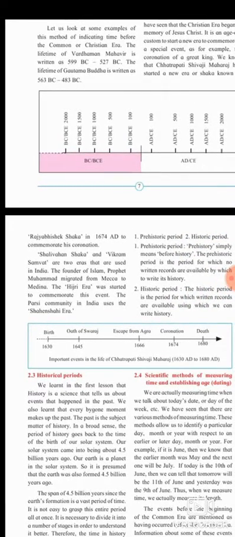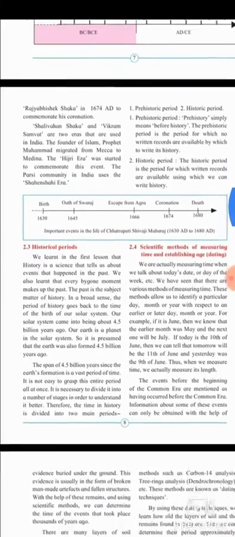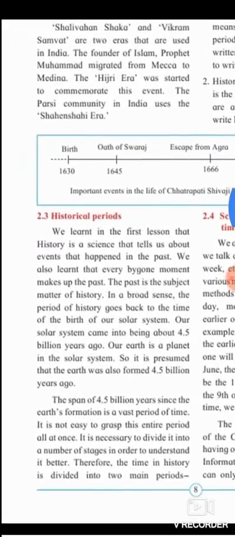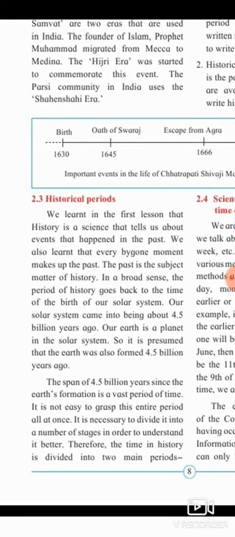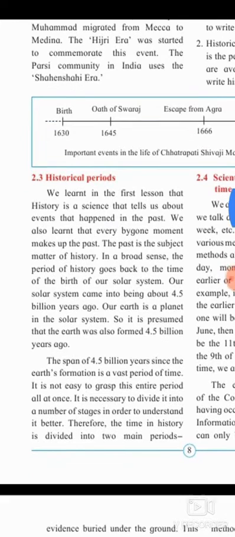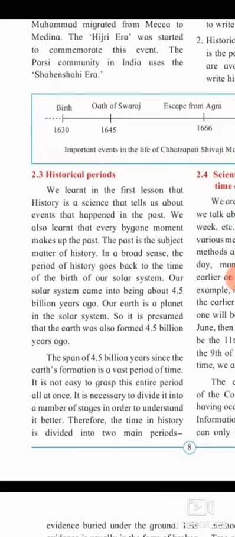Important events in the life of Chhatrapati Shivaji Maharaj. And then 2.3 Historical Periods. We learned in the first lesson that history is a science that tells us about events that happened in the past. We also learned that every bygone moment makes up the past. The past is the subject matter of history in a broad sense. The period of history goes back to the time of the birth of our solar system. Our solar system came into being about 4.5 billion years ago.